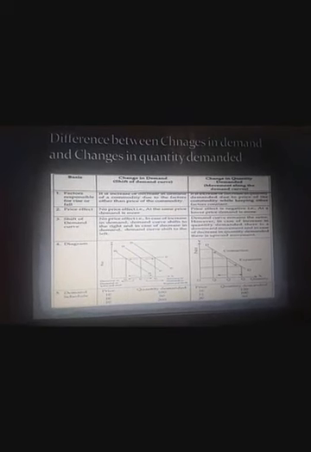The price of the commodity given remains constant. And in case of change in quantity demanded, there is price effect and the price effect remains negative. Why negative? Because of law of demand. Why law of demand? Because price rises, demand falls, price falls, demand rises. So, that is a negative effect. Now, in case of change in demand, the price remains the same. As you can see in this diagram, this is the price line, which is a constant line, and the demand curve only shifts, but the price remains constant.